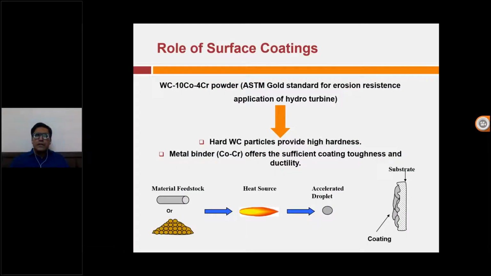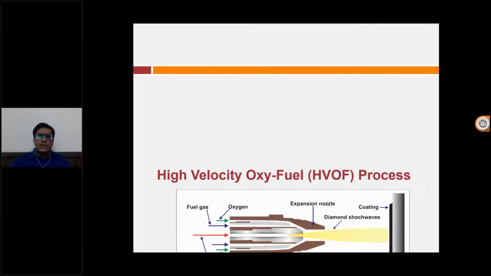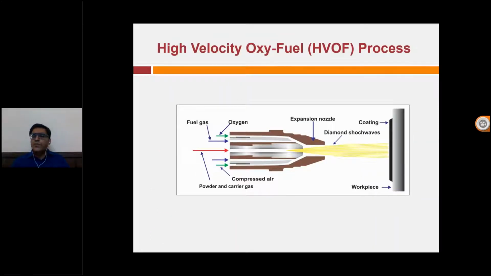So this is the thermal spray process that we are using. It's similar to your oxyacetylene gas welding process. Now I'll take you to the most commonly used process, that is the HVOF process, that is high velocity oxygen fuel process, that the Nathpa Jhakri hydropower plant is currently using. In this, we are feeding the fuel gas, and then we are feeding the powder that we want to be coated, and then it is accelerated towards the substrate.